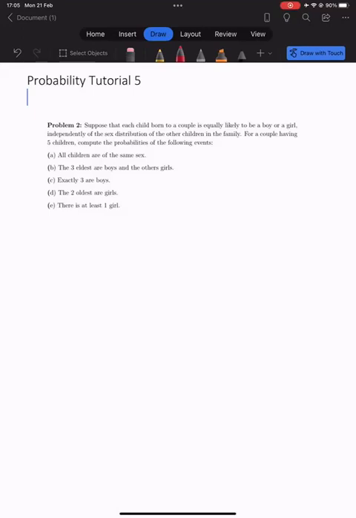Okay, so suppose that each child born to a couple is equally likely to be a boy or a girl. So the probability of being a boy or the probability of being a girl is 0.5, and it's independent of the sex distribution of the other children in the family. For a couple having 5 children, compute the probability of the following events. First is that all the children are of the same sex. So it can be that all the children are girls or all the children are boys.